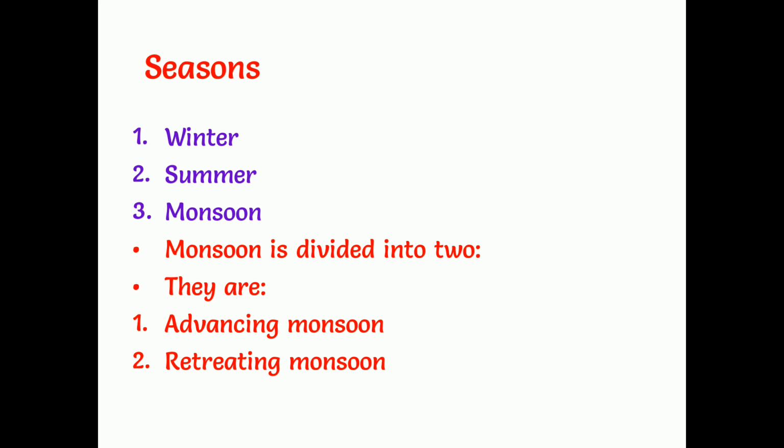And the next season is the summer season. In summer, it almost starts in April, isn't it, children? In April it starts and ends in June or July. In some areas it ends in June and in some areas in July. Even in July we experience a very hot climate in our country. Here temperatures may go up to 42 degrees. It is given in the textbook as 42, but today we are experiencing more than 50 also in some areas.